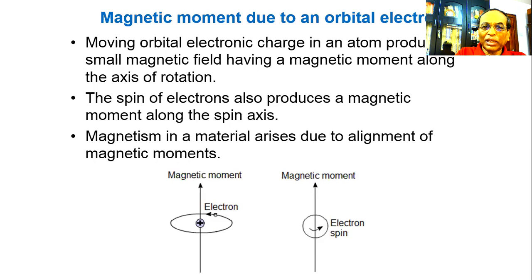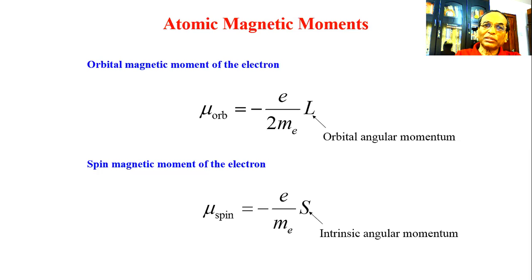Magnetism in a material arises due to alignment of magnetic moments. So the magnetic property of a material depends upon the resultant effect of these two magnetic moments: the magnetic moment due to orbital motion of the electronic charge, and the magnetic moment due to the spin of the electron. Atomic magnetic moments.